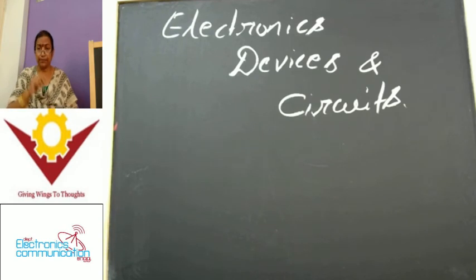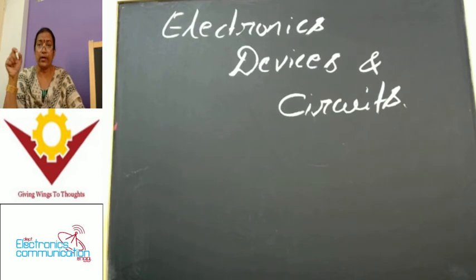Practically, in what way we can make use of these sources: ideal and non-ideal. Non-ideal means practical cases. So ideal voltage sources and practical voltage sources, and similarly for currents, ideal current sources and practical current sources. These concepts we are going to cover in network theory.